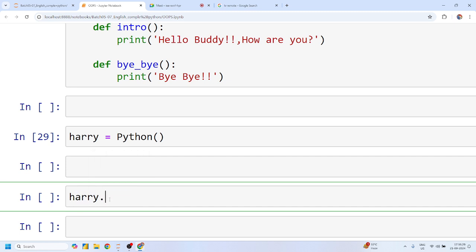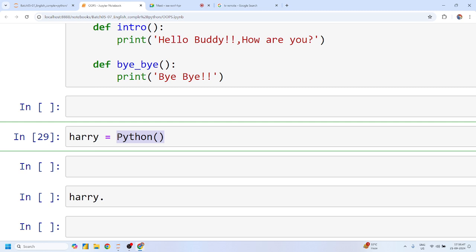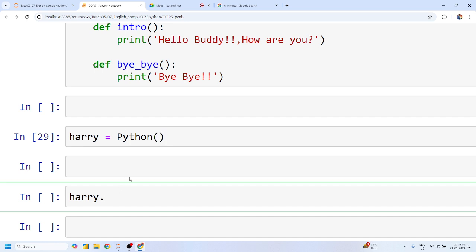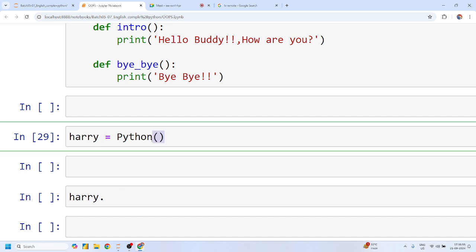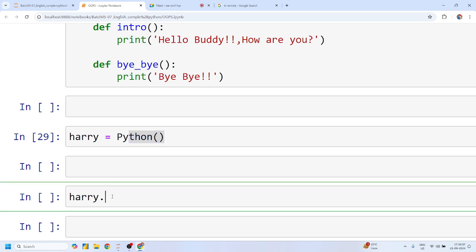We have already seen methods by pressing tab after giving a dot. Bye bye, happy and intro are these three methods associated with this Python class. Because they are associated with this class, and we are creating an object of this class, all the methods that were part of the class directly come into this Harry object. Can I say this?